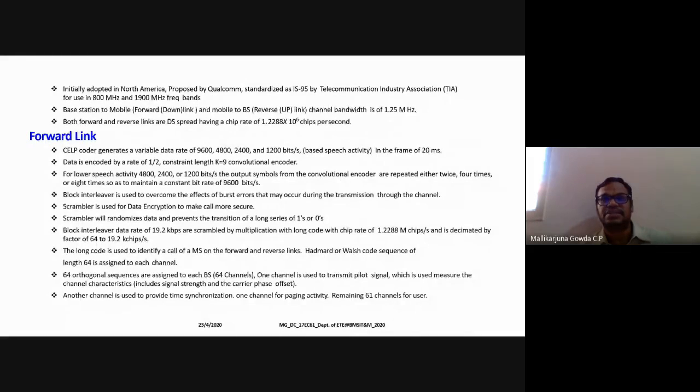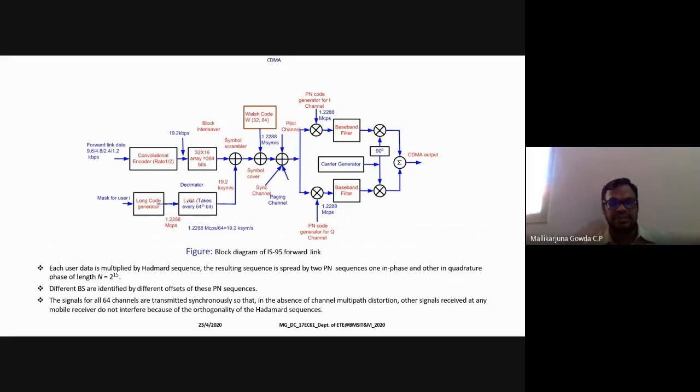I said that is based on the speech activity. And here the speech frame is considered for 20 milliseconds, meaning this voice signal is fragmented into 20 millisecond frames that will be used for converting into these variable rates. That is what the meaning is.